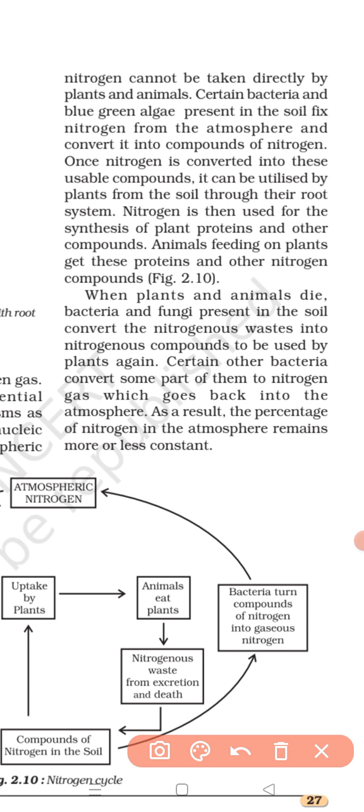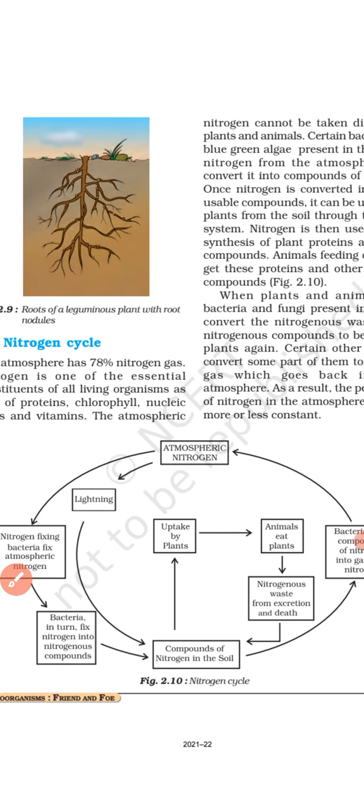Certain other bacteria convert some part of them to nitrogen gas, which goes back into the atmosphere, and as a result the percentage of nitrogen in the atmosphere remains more or less constant. It remains constant. This is known as the nitrogen cycle. So in short, see figure 2.10. This one is given. In short, I'll make you understand again over here.